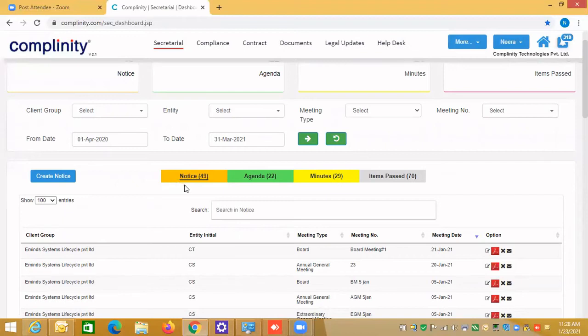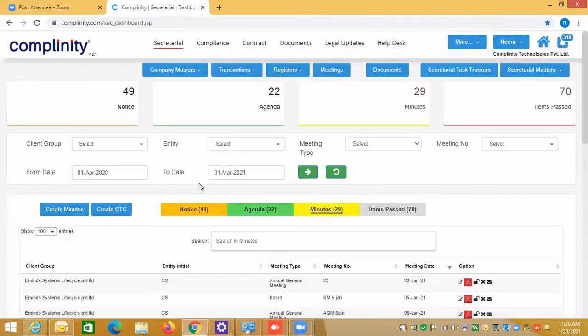In case of a board meeting, you need to add the agenda by clicking on agenda item. Once you create the notices for AGM, EGM, and the agenda for the board meeting, you can create the minutes. And once you create the minutes, you can also generate the certified true copy. That is the last point: once you generate the minutes, you can create the CTC, print it out and circulate it.